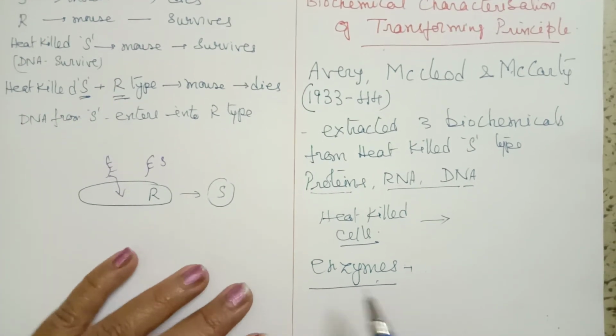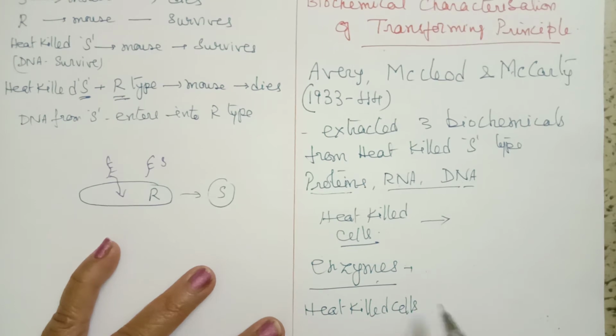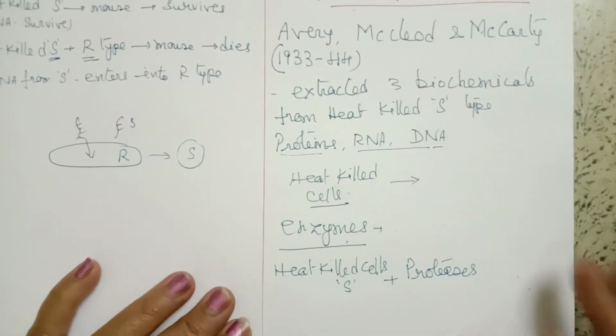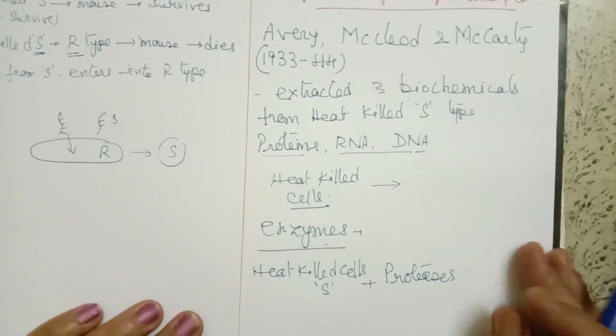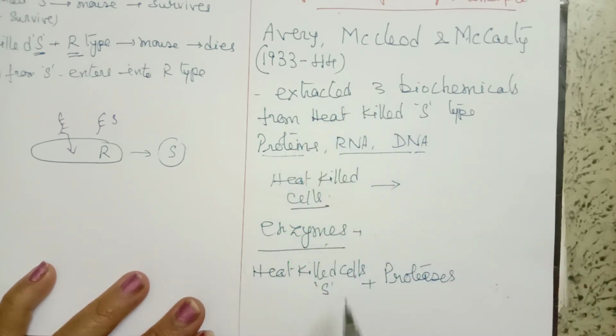Suppose he used heat killed S type of cells mixed with, for example, proteases. I'll give you a diagram also at the end. You know proteases are those which digest proteins. So when he mixed with proteases, they made sure that no other substance must be present in this mixture where they took this heat killed S cells.